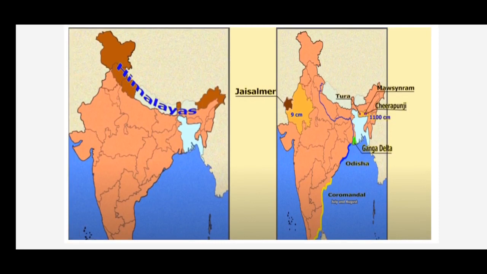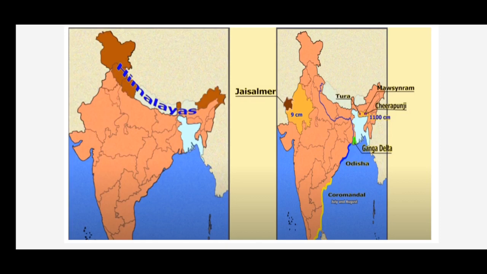Then Tura in Meghalaya gets an amount of rainfall in a single day which is equal to 10 years of rainfall at Jaisalmer in Rajasthan. It means what? 10 years of rainfall means what, children? 9 into 10. That much amount of rainfall, 90 centimeters of rainfall, Tura receives.